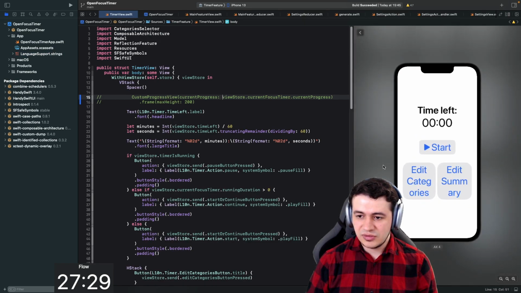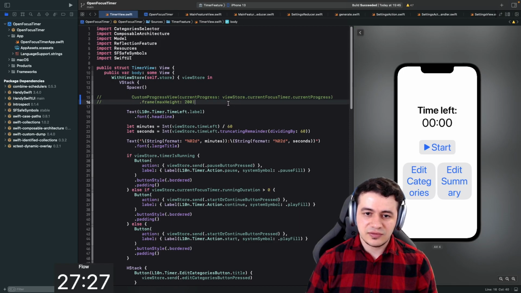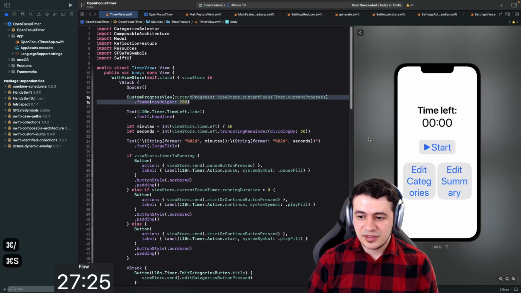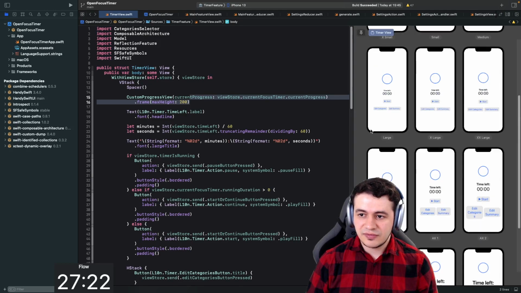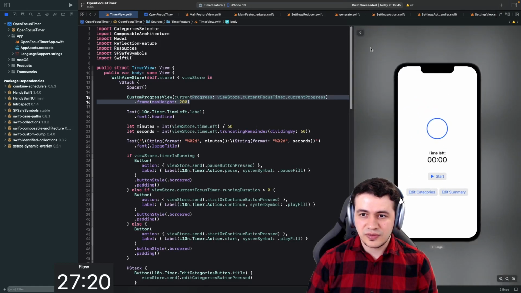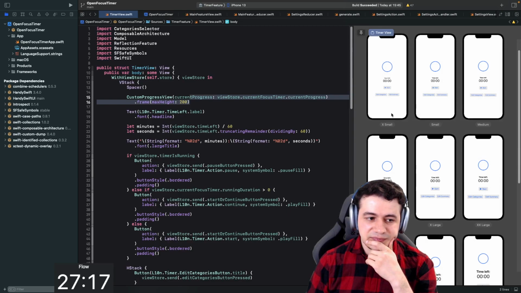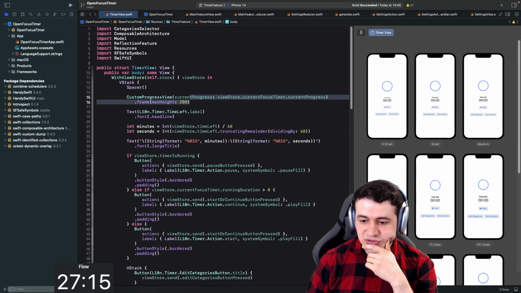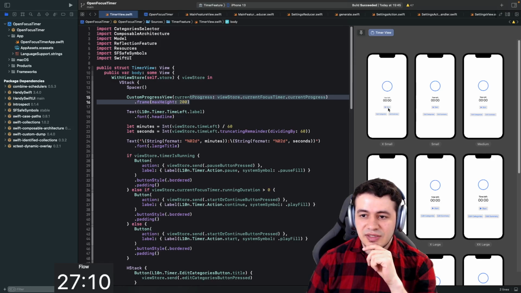But still, you can highlight one, and then you can focus on that, and you can fix that, and then you can get back to the overview. And I think most of the time you will like highlight one and work on that. That's nice. I just wish that we had both color scheme and dynamic type as a combination. Like I would like to see 2 or 4 of them, let's say 4 of them, 2 here and 2 here, and one is light mode and dark mode, and one is light mode and dark mode, and one is small and one is large text, or even 6 of them like here.